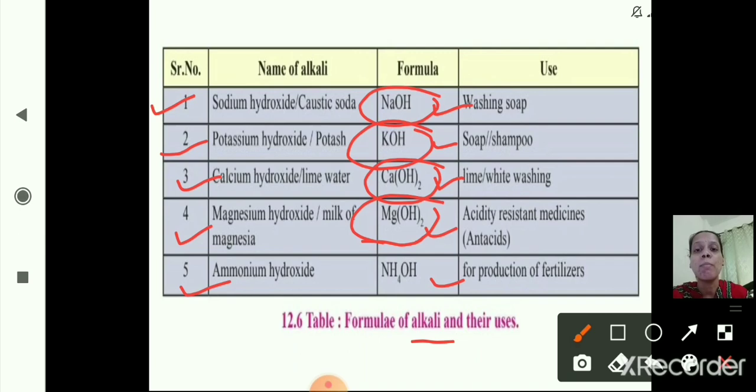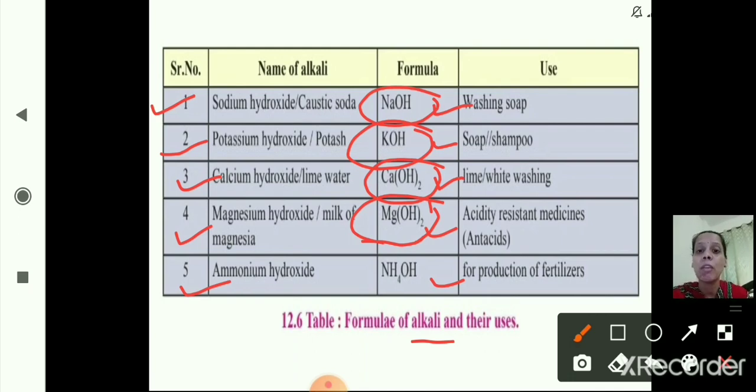Okay, in the medicines used to lower acidity, the medicine that contains magnesium hydroxide is called antacids. The next one is ammonium hydroxide, that is NH4OH, which is used in the production of fertilizers. So these are the names of the alkalis, the bases, and their uses.